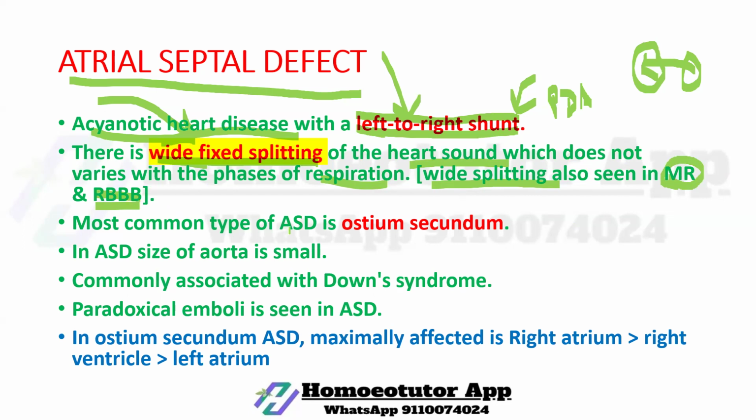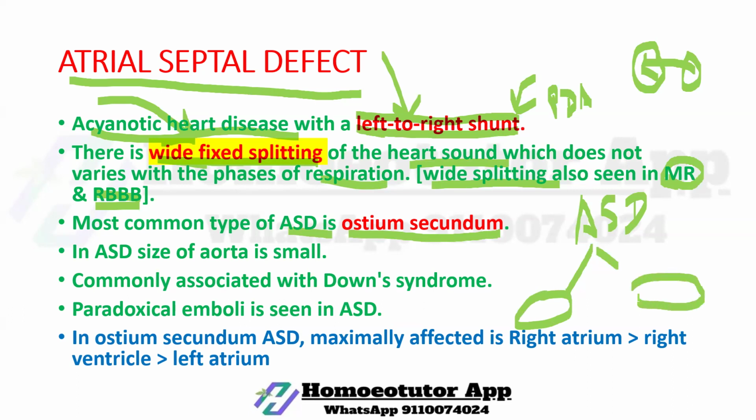Most common type of ASD is ostium secundum. Let me clarify first that ASD has two conditions. First, ostium primum, the primary ostium, and second, ostium secundum, the secondary ostium.